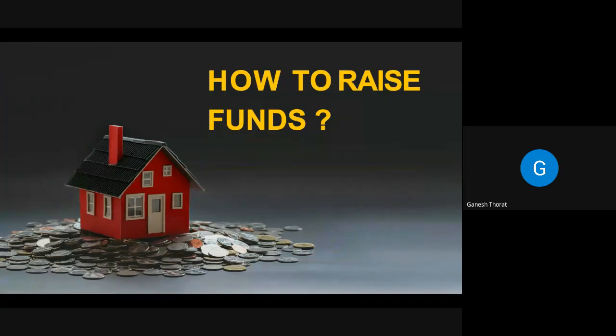Now, how to raise funds, which I think is very important for any startup or entrepreneur. As I mentioned earlier, money is the fuel to run any business.